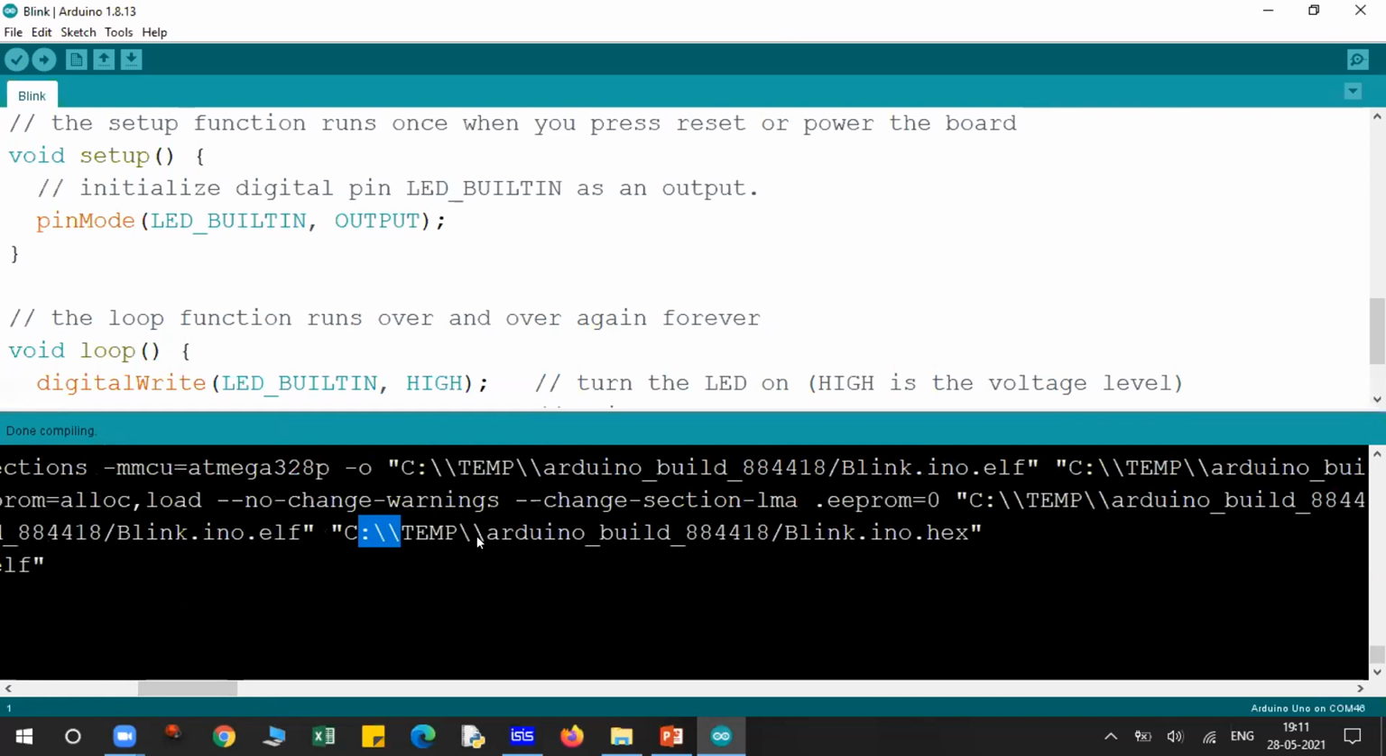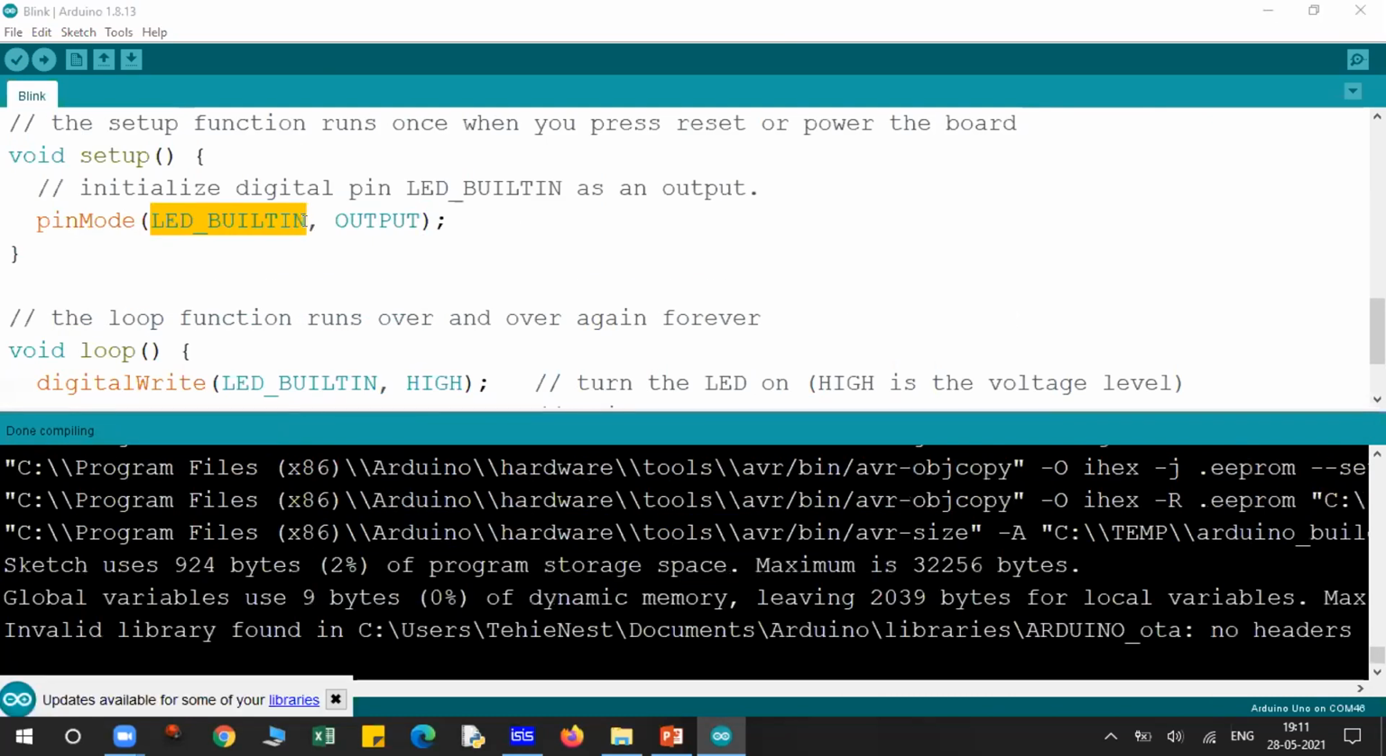Sir, you are not using any pin number. No, the built-in LED is already described as pin number 13. Okay, sir. This is a keyword basically, LED_BUILTIN, and it is understood by the Arduino IDE that I am using pin number 13. So I don't have to declare pin number 13 because it already has a built-in LED on pin number 13. That's why.